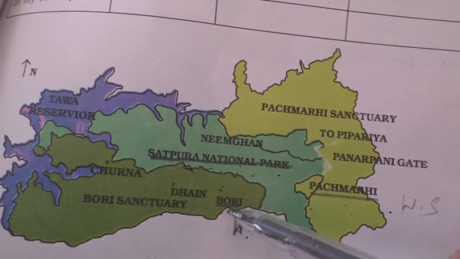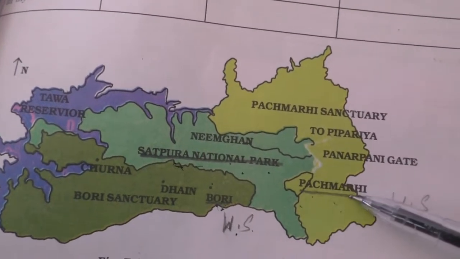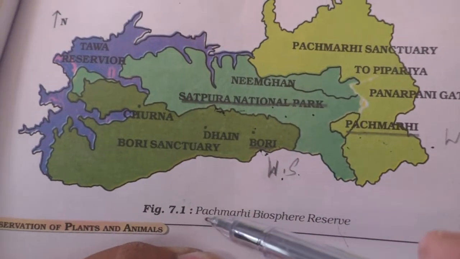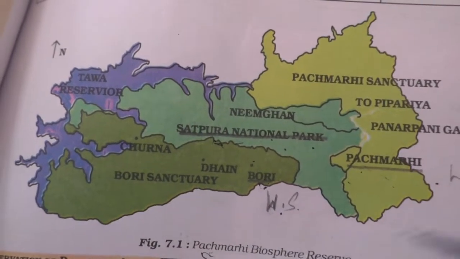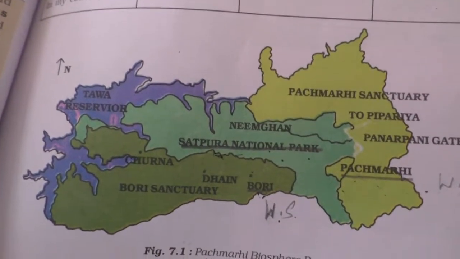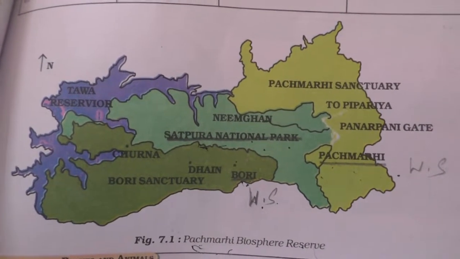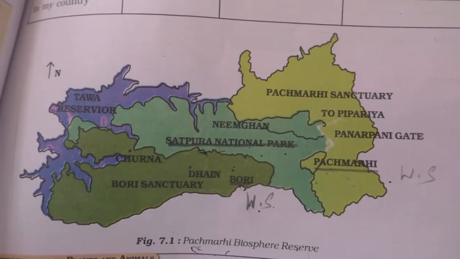Wildlife Sanctuary. Bori and Pachmari Wildlife Sanctuary. Out of these, the name of Pachmari Wildlife Sanctuary only is given to this Biosphere Reserve as Pachmari Biosphere Reserve. It is in Madhya Pradesh. Okay, I will show you a few pictures from Pachmari Biosphere Reserve.